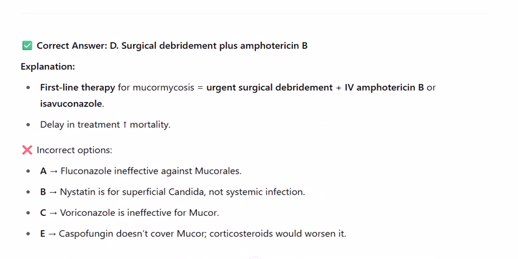Explanation: First-line therapy for mucormycosis is urgent surgical debridement and IV amphotericin B or isavuconazole. Delay in treatment increases mortality. Incorrect options: A. Fluconazole is ineffective against Mucorales. B. Nystatin is for superficial Candida, not systemic infection. C. Voriconazole is ineffective for Mucor. E. Caspofungin doesn't cover Mucor. Corticosteroids would worsen it. Let me know.